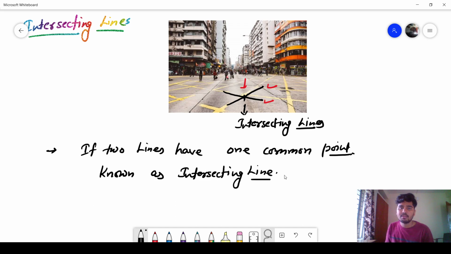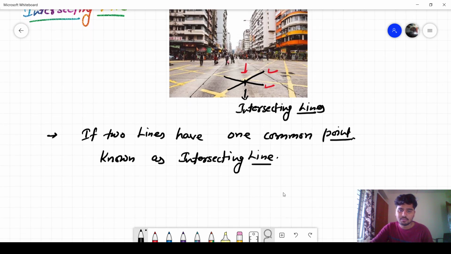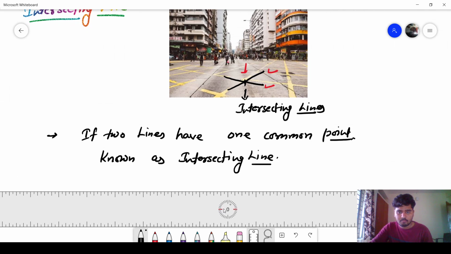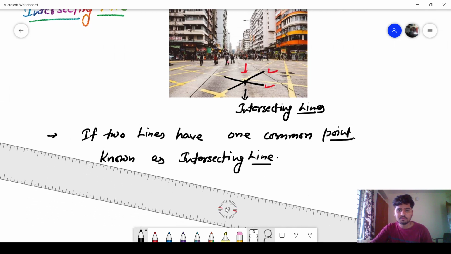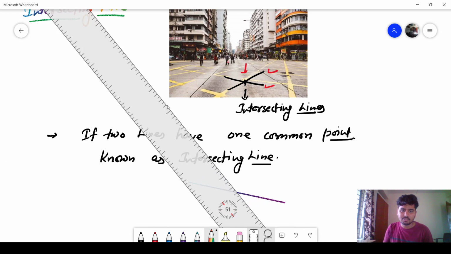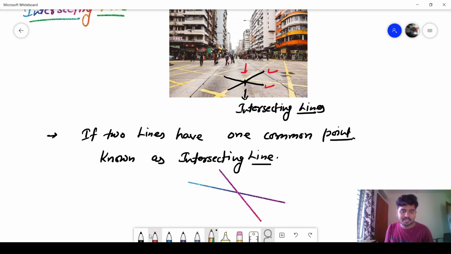I will draw an example now. Suppose this is one line and this one is another line. Two lines are there. They are intersecting at this one point. These are called intersecting lines.